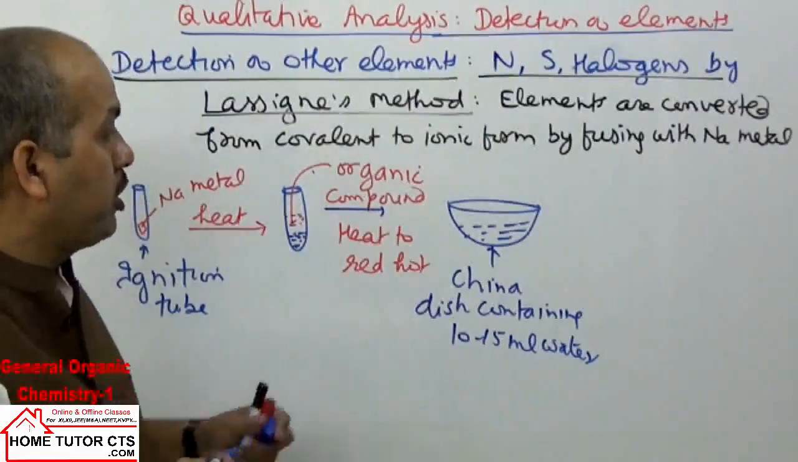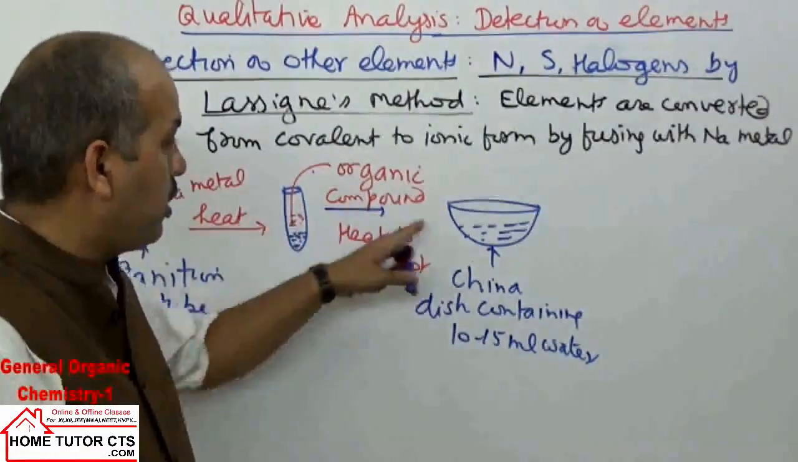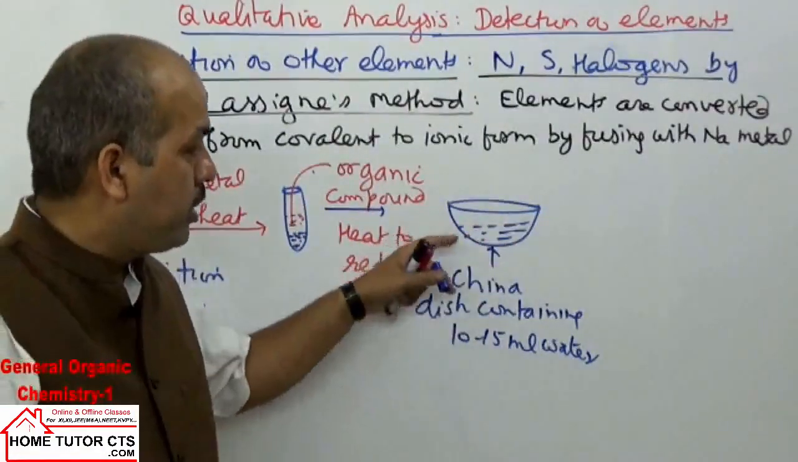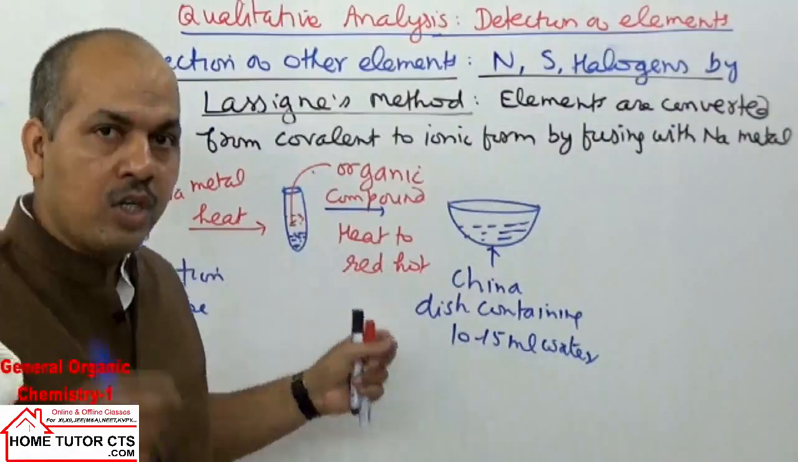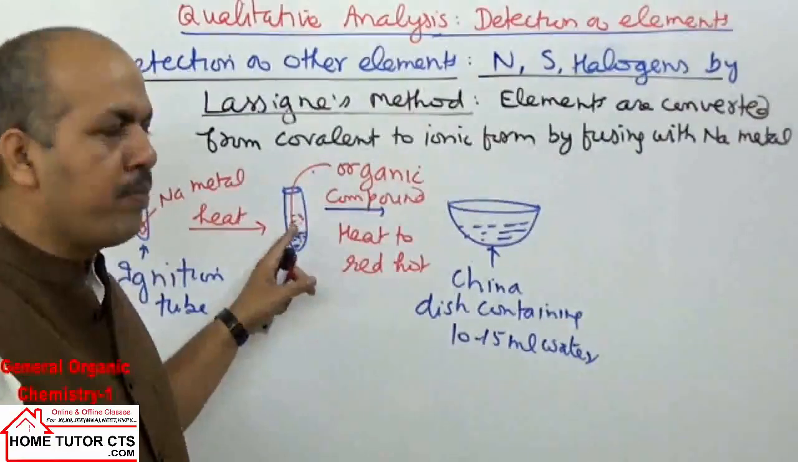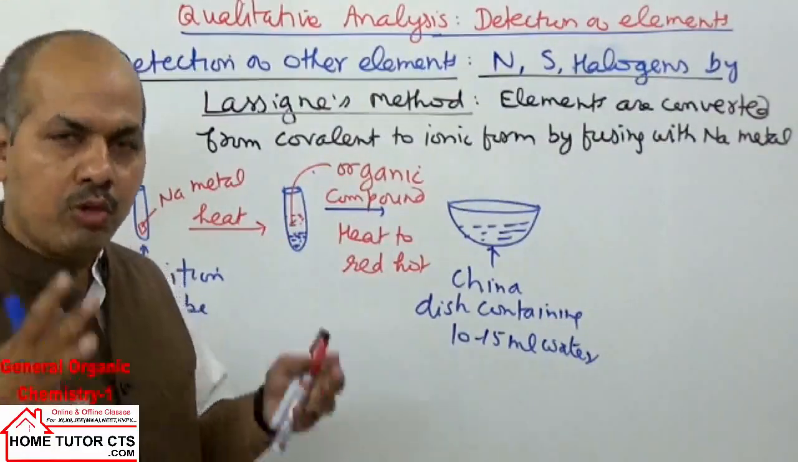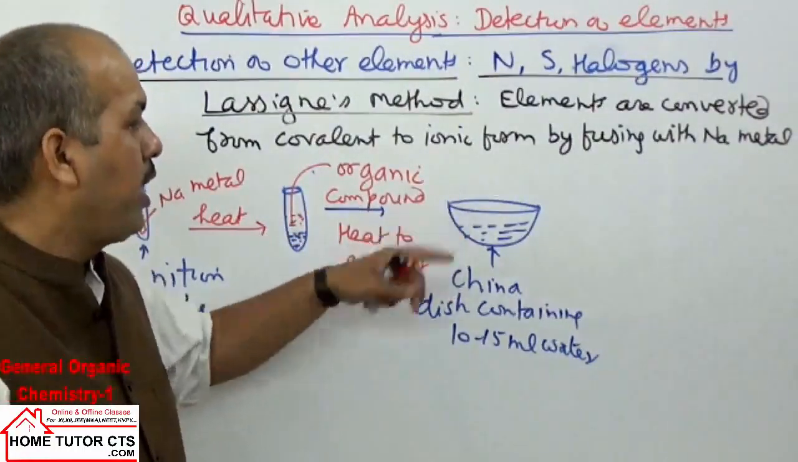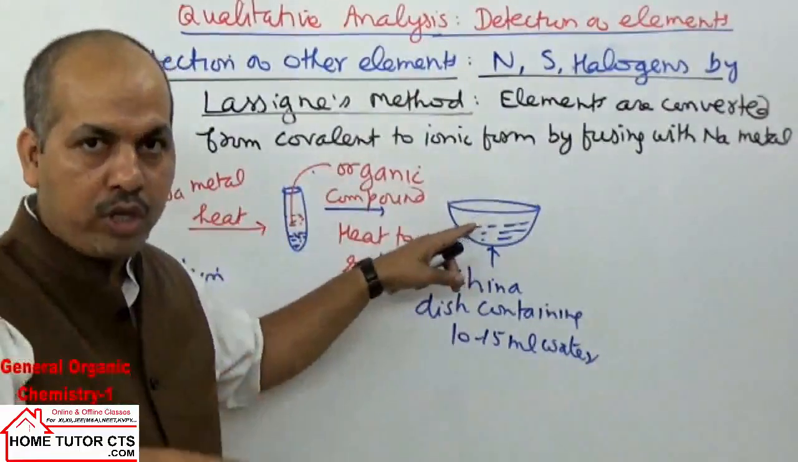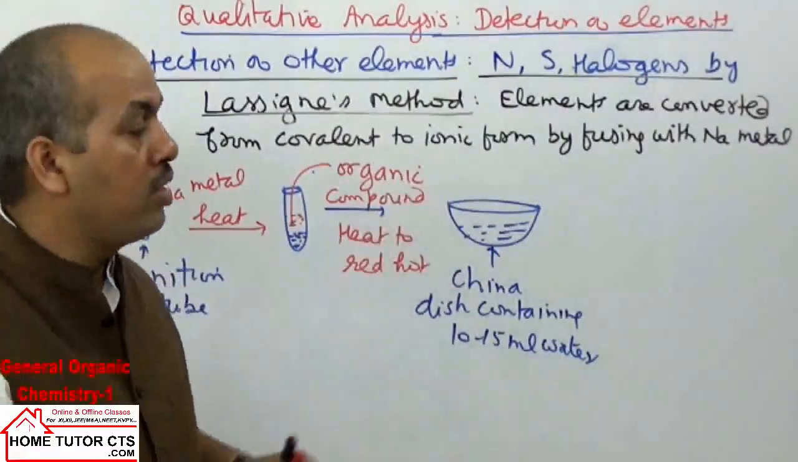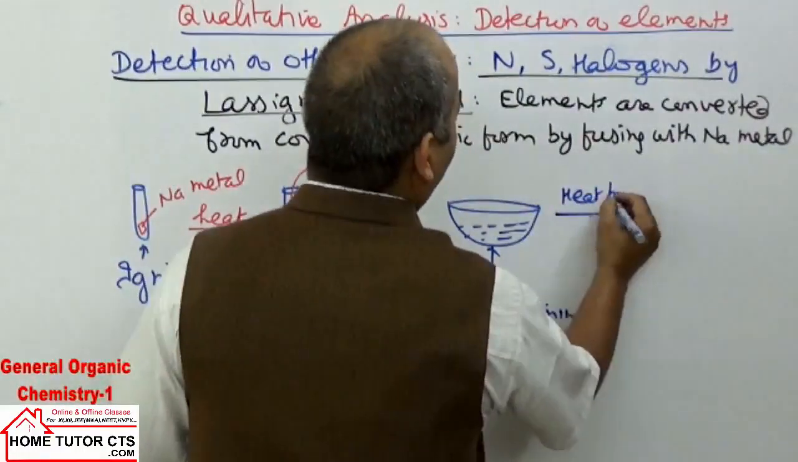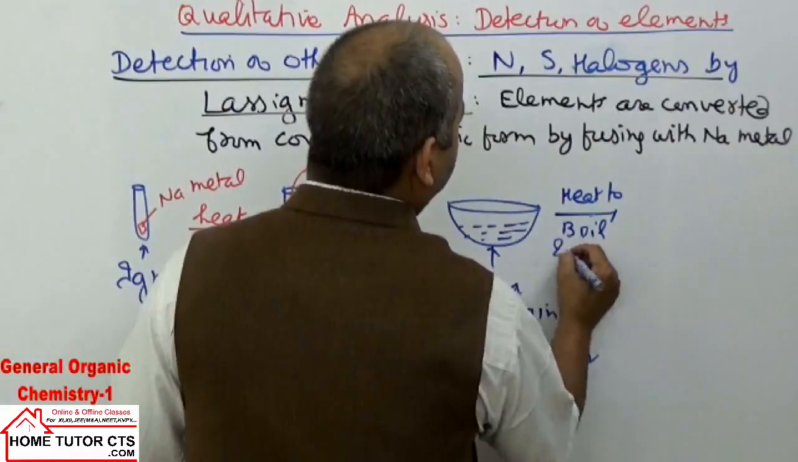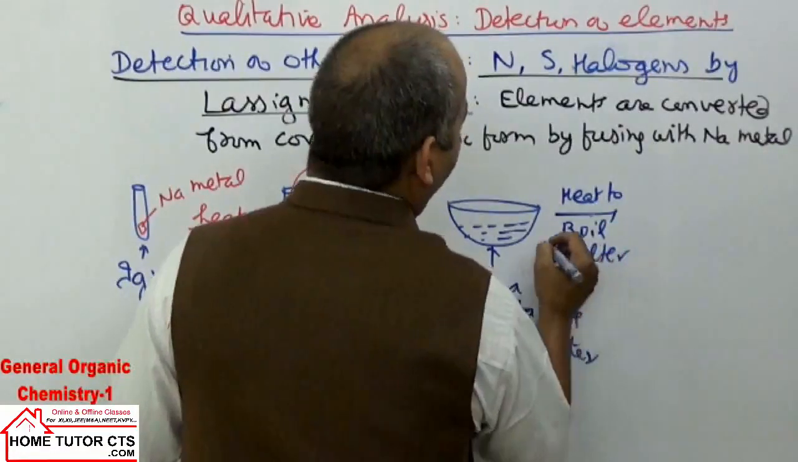When this tube is put in the water in the china dish, the tube breaks up. If the tube does not break, you break the tube yourself. After the tube is broken in the water mixture, heat to boil and filter.